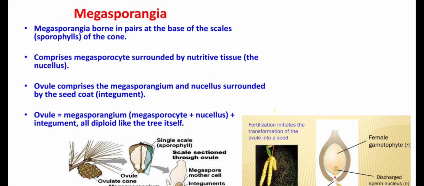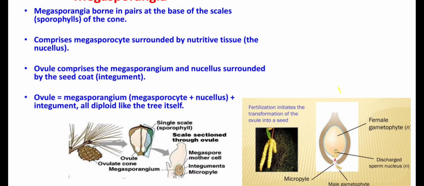Next is megasporangia. Megasporangia are borne in pairs at the base of the scale of the cone. They comprise megasporocytes surrounded by the nutritive tissue, that is nucellus. Ovule comprises the megasporangium and nucellus surrounded by the seed coat.